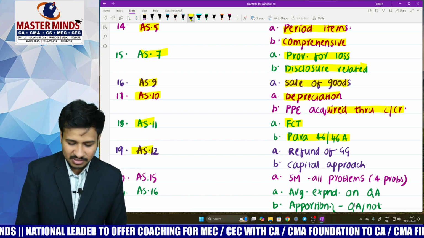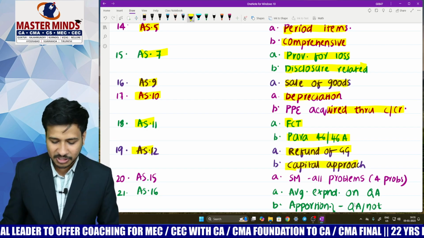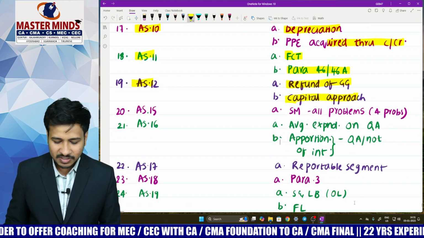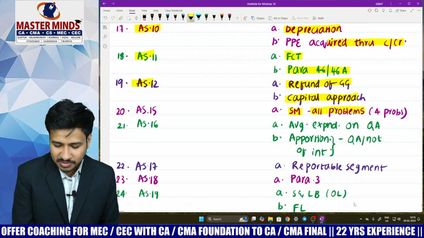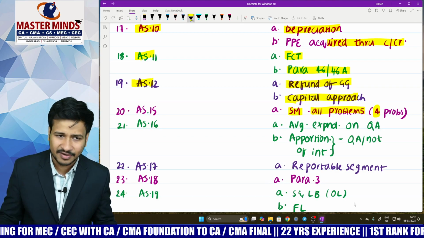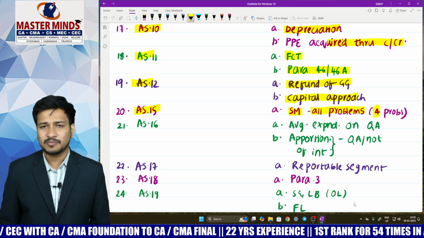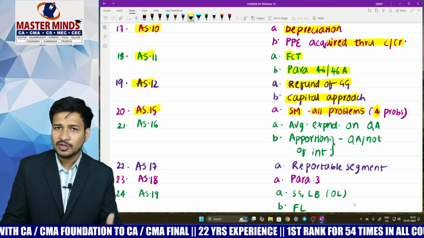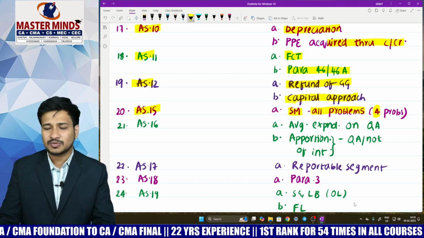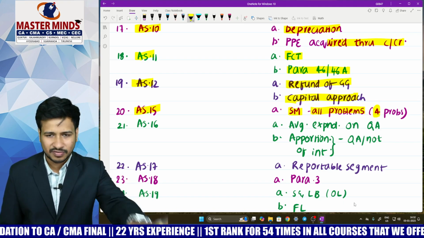And coming to accounting standard number 12, please concentrate on refund of government grant and, of course, capital approach related problems are important. Coming to AS 15, prepare all the problems from the study material. Only 4 problems are there. Concentrate on those 4 problems, that's highly enough initially from AS 15, because it's a typical standard and moreover the institute would like to test you the same problems just with a change of numbers from the institute material directly. They are not twisting actually.